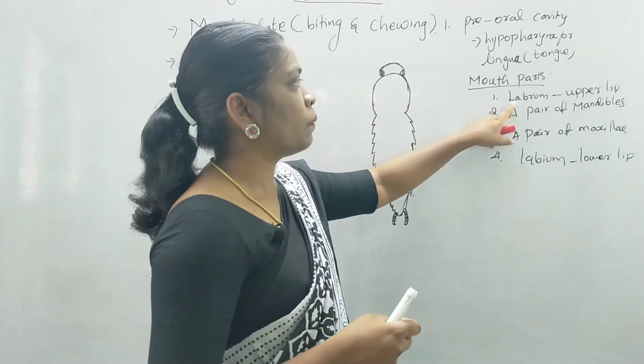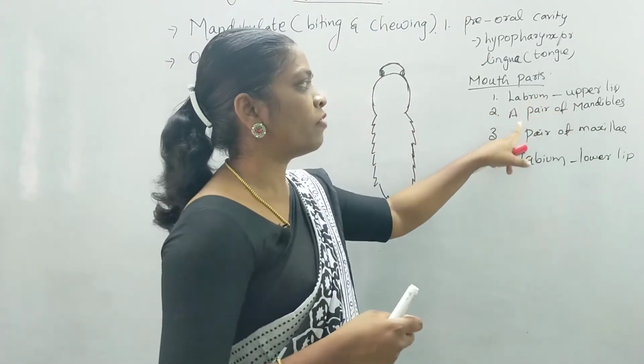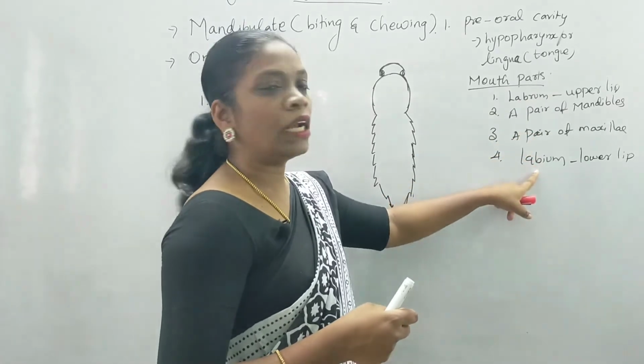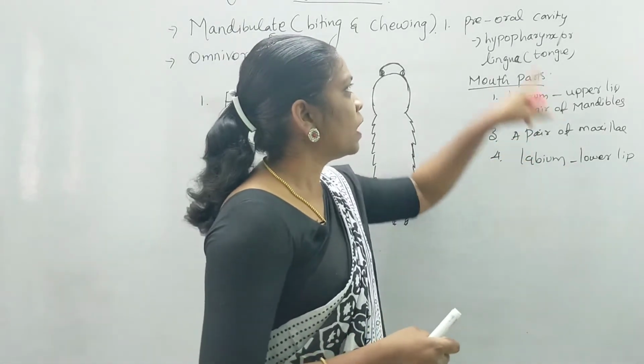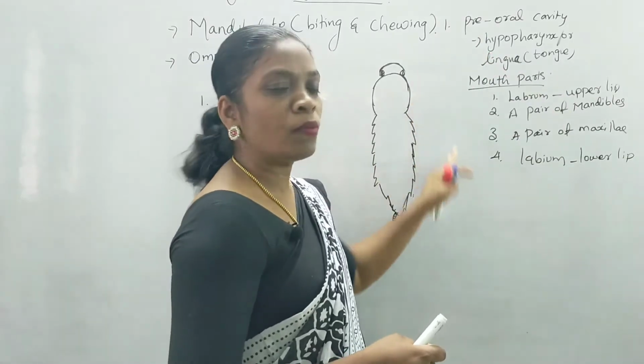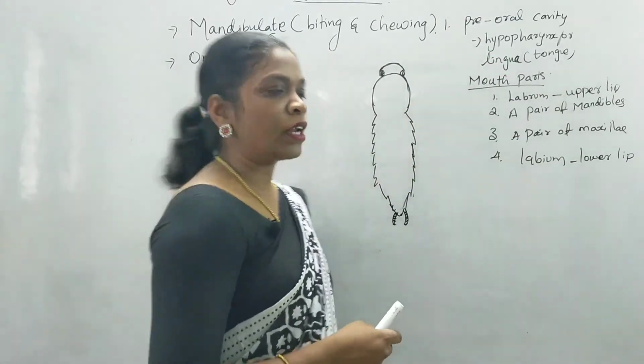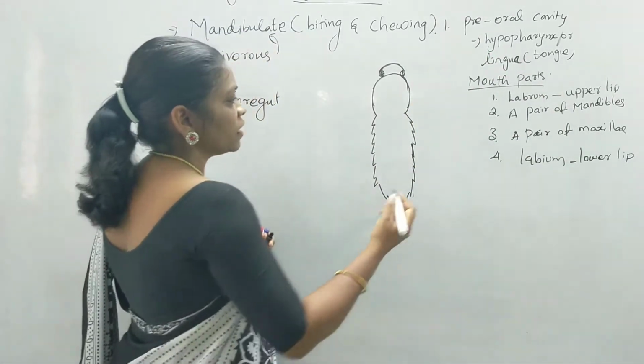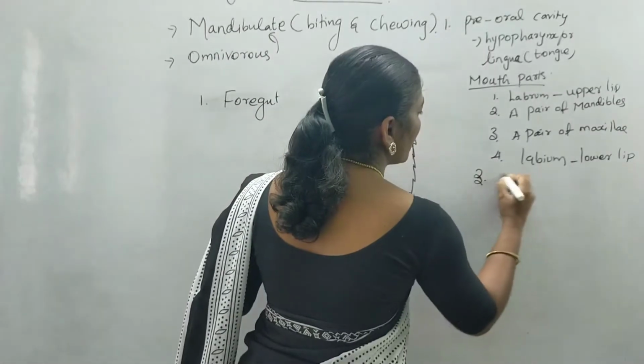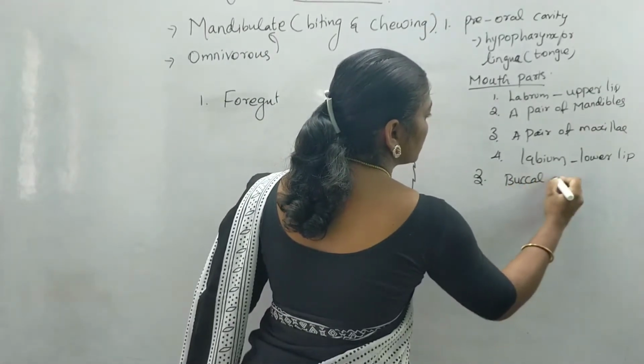The mouth parts are labrum, a pair of mandibles, a pair of maxillae, and labium, along with the hypopharynx. We'll go to the next region, the buccal cavity.